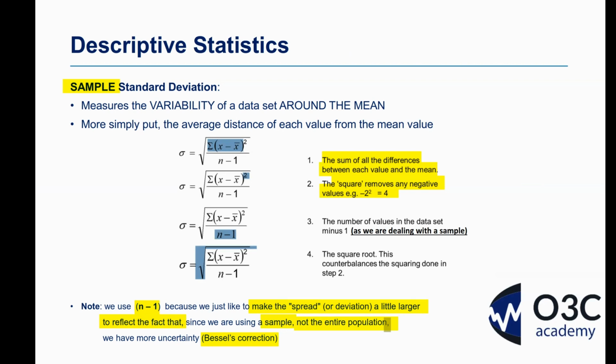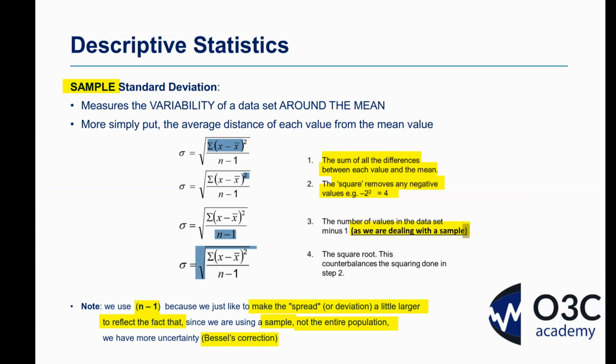It's not going to be perfect, but it's going to look better than just simply trying to work on a sample. We recognize it's a small sample. It's not giving us the full picture. I mean, we'd much rather have the entire population of data if we could get hold of it. But what we're going to do is make that slight tweak to get closer to what it would look like. Okay, so we're going to do that Bessel's correction because we're dealing with a sample.